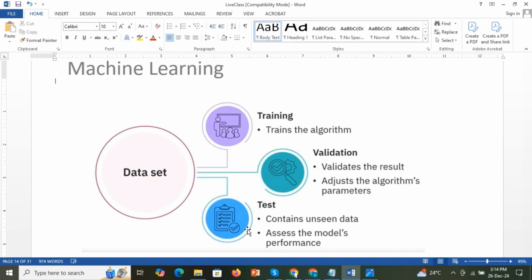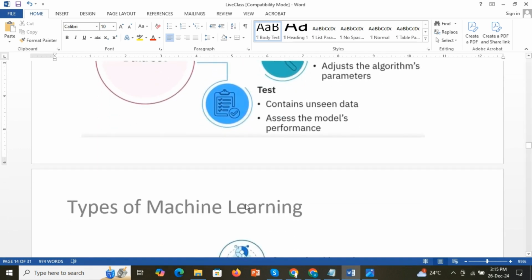So this data set will be divided into three levels. First I will train the model, train the algorithm, validate the algorithm and make adjustments, and finally test the algorithm. And if you give new data to the model, it will predict the result you want. So that is machine learning, that is how machines learn.